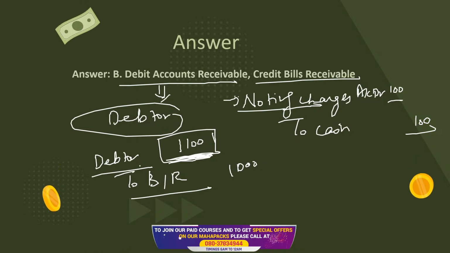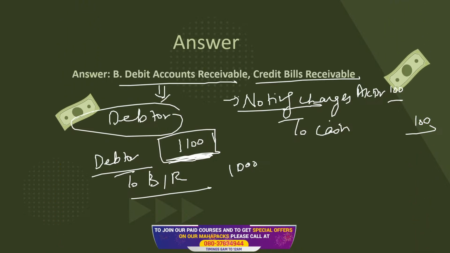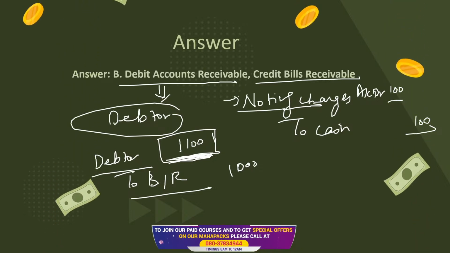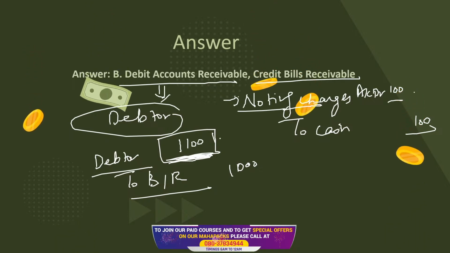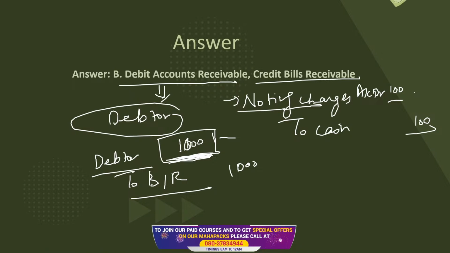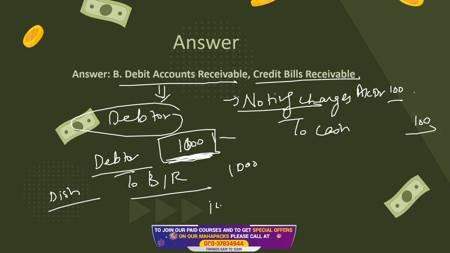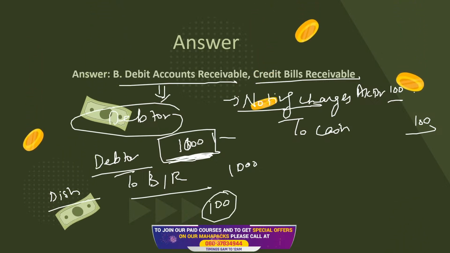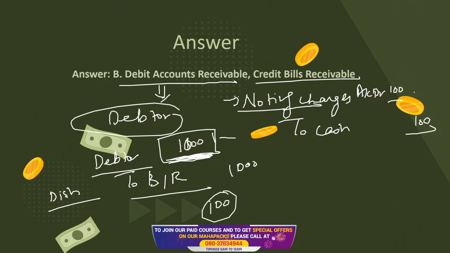And I'll consider it in this part only: debtor noting charges to cash, and later on we'll be recovering these noting charges from the debtor itself. I won't recover just 1000. No doubt the bill is first of all dishonored, it is dishonored for 1000, but later on I'll recover this extra 100 rupees as well, because this is paid by the particular person himself. Why did he have to pay this money?